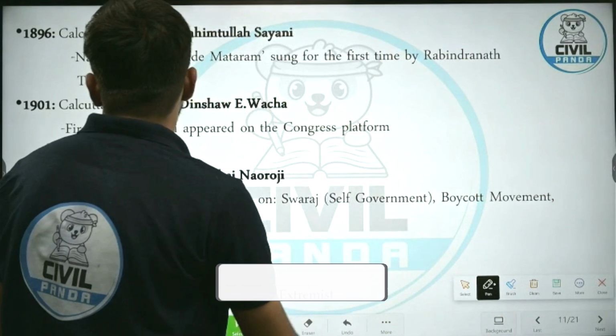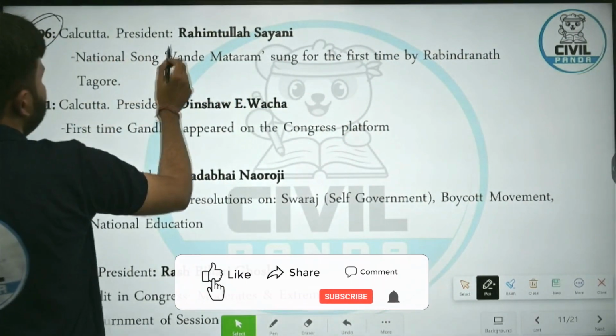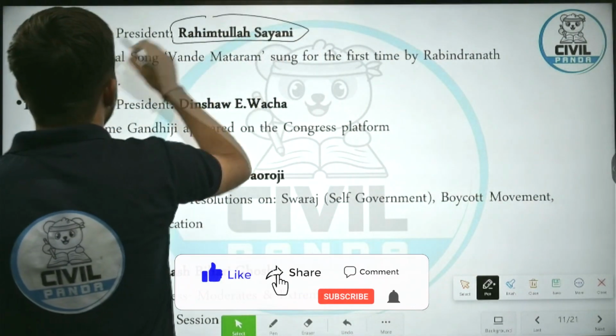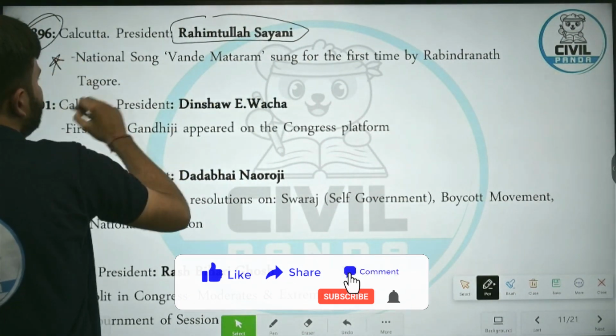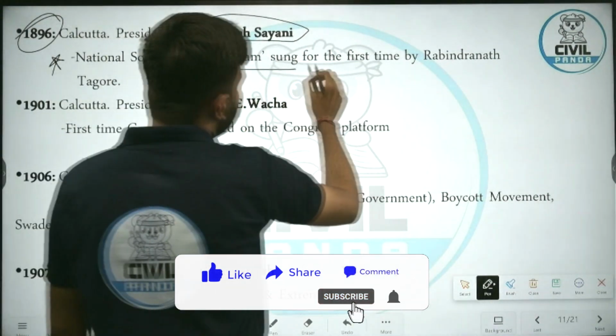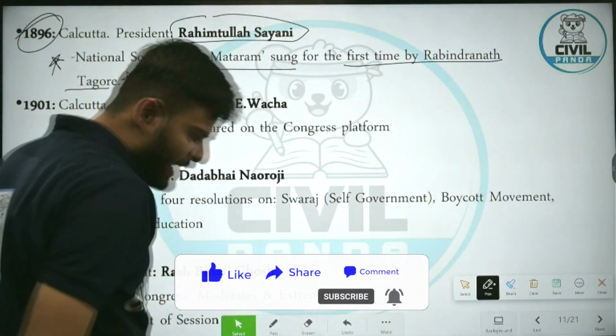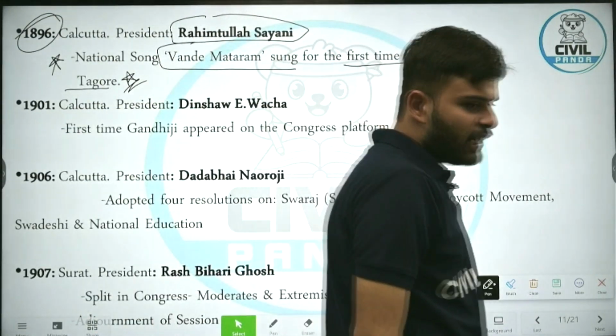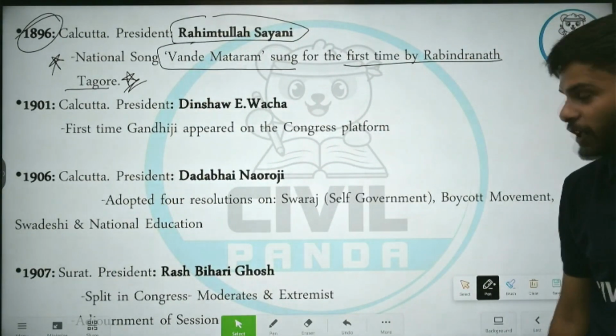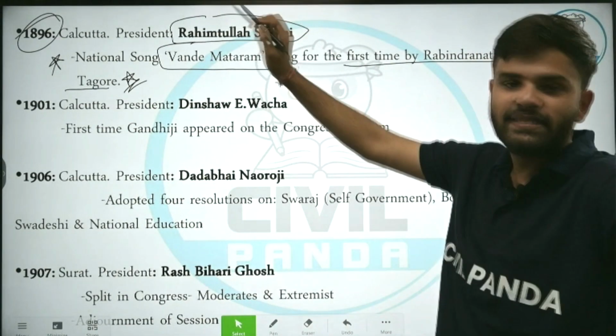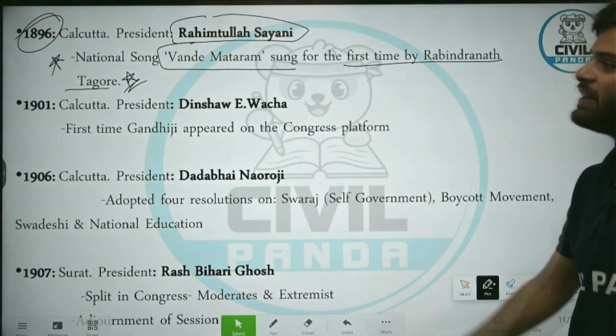Then, in 1896, Calcutta, presided by Rahimatullah Sayani. What is the significance? The national song Vande Mataram sung for the first time by Rabindranath Tagore. The national song of India, Vande Mataram, was first sung by Rabindranath Tagore in this session only. That is Calcutta session, presided by Rahimatullah Sayani.